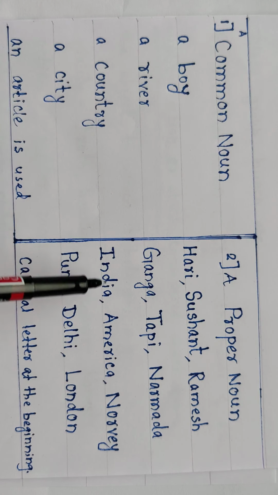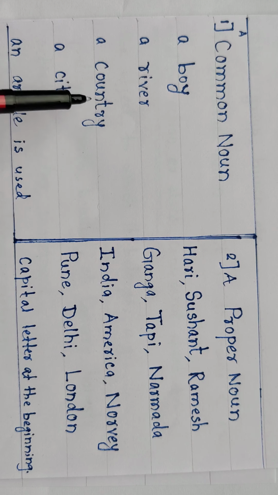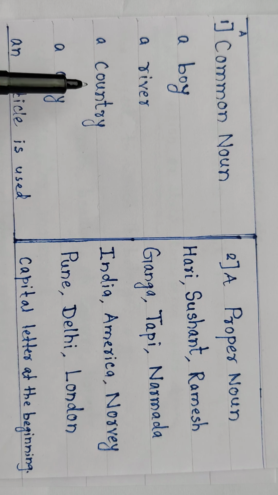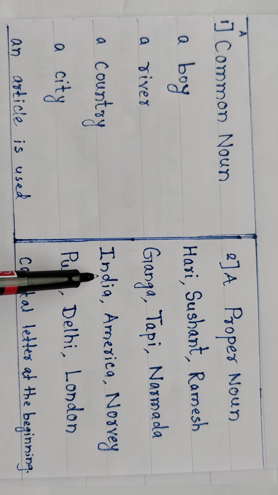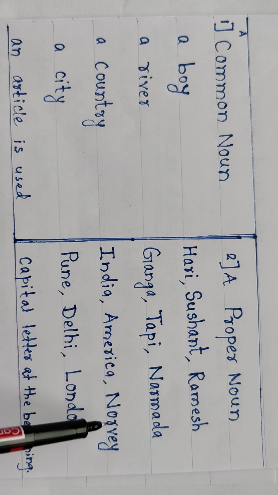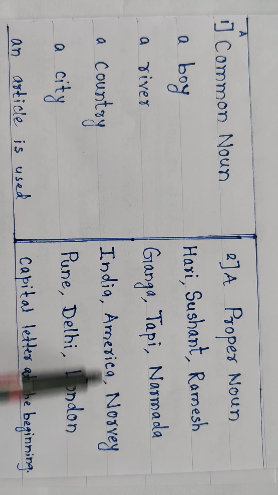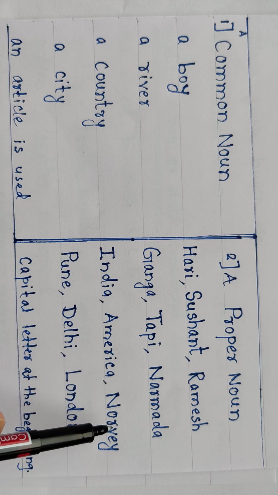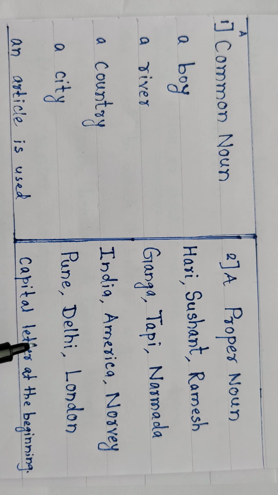Country: India is also a country, America is also a country, Norway is also a country. Okay, country, this word we can use commonly, but India is a specific country, America is also a specific country, Norway is also a particular country. Therefore India, America, Norway, these are proper nouns.